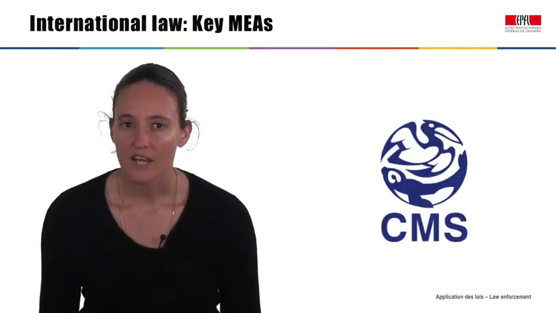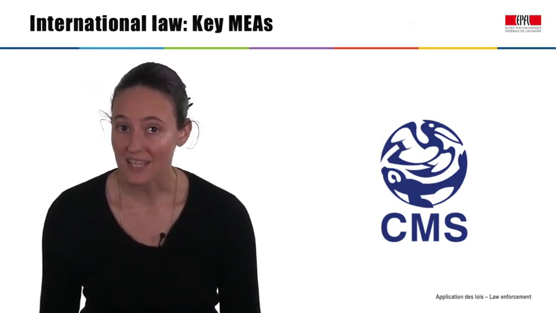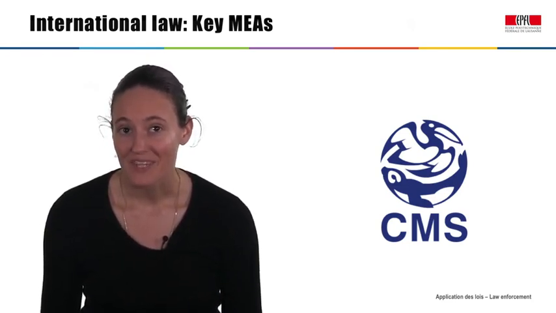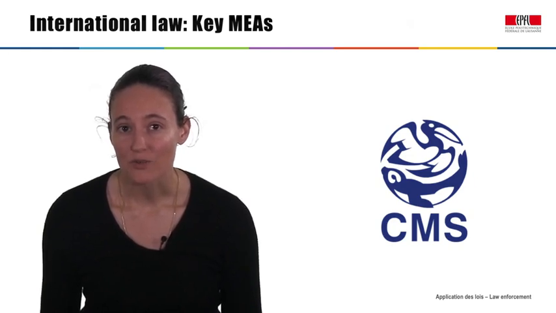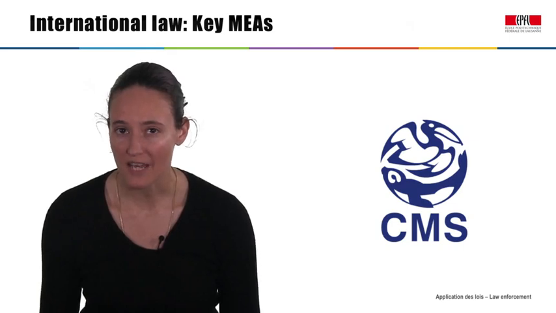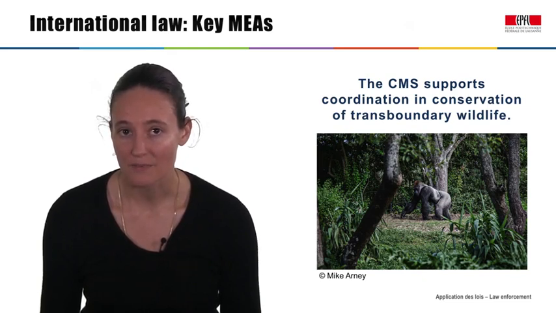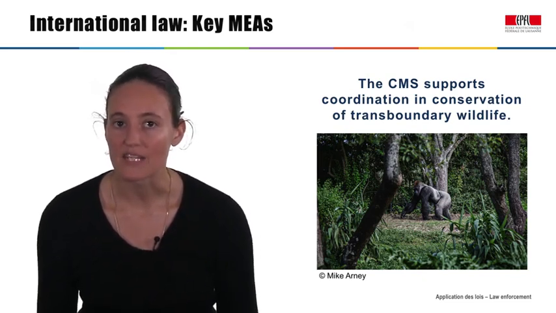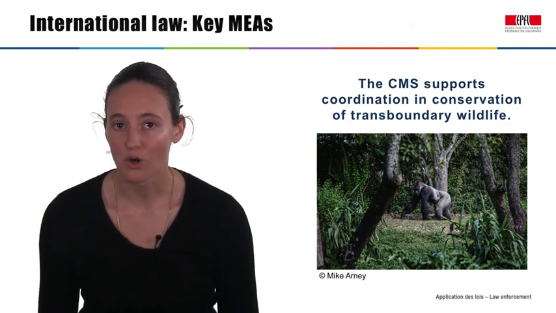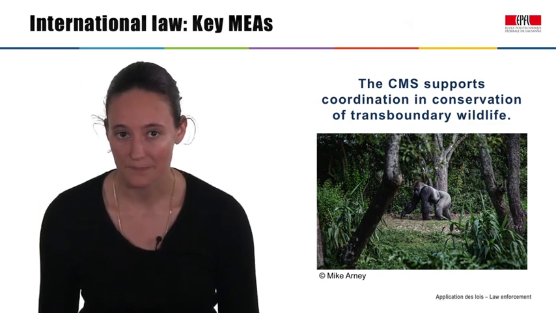The Convention on the Conservation of Migratory Species, or CMS, also includes appendices listing species, and the species listed under CMS and those listed under CITES are not the same. CMS creates a framework for agreements and memoranda of understanding among countries where a particular species is found, or range states. It is intended to support coordination and conservation of transboundary wildlife. For example, the Gorilla Agreement aims to conserve gorillas across all 10 range states in Africa.